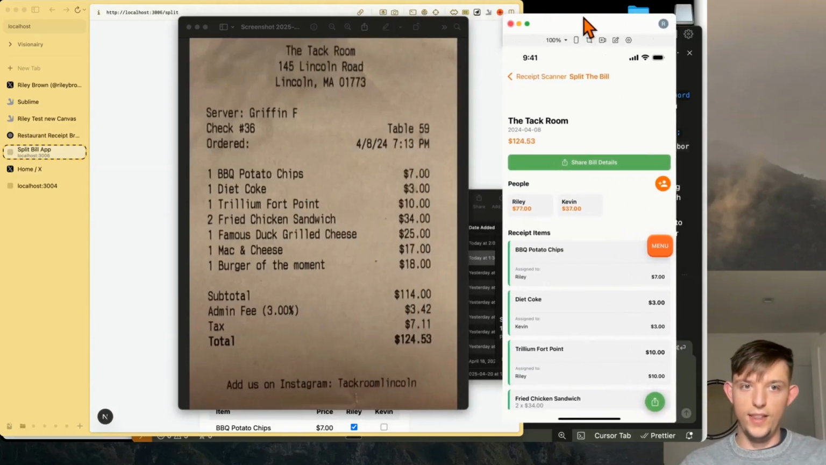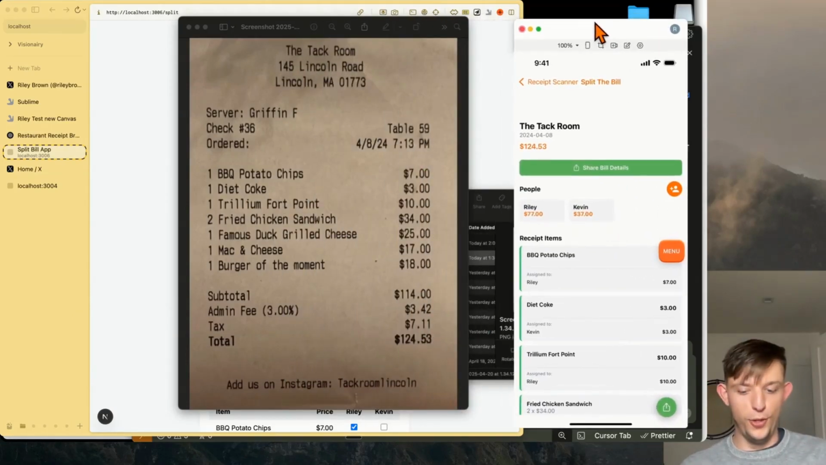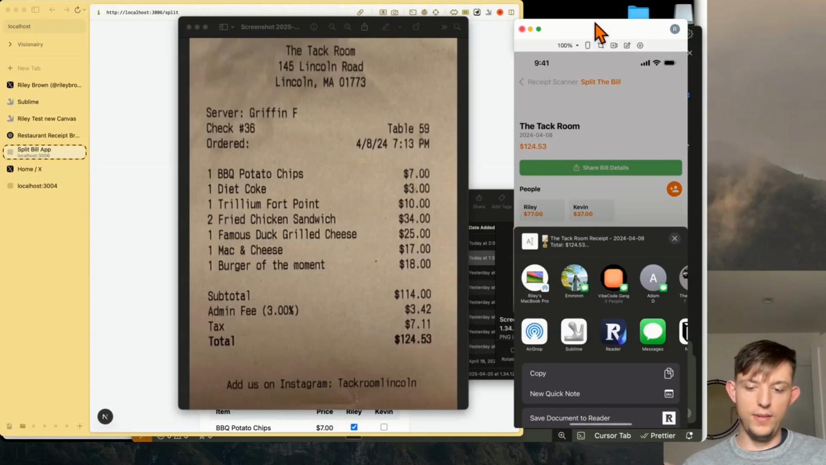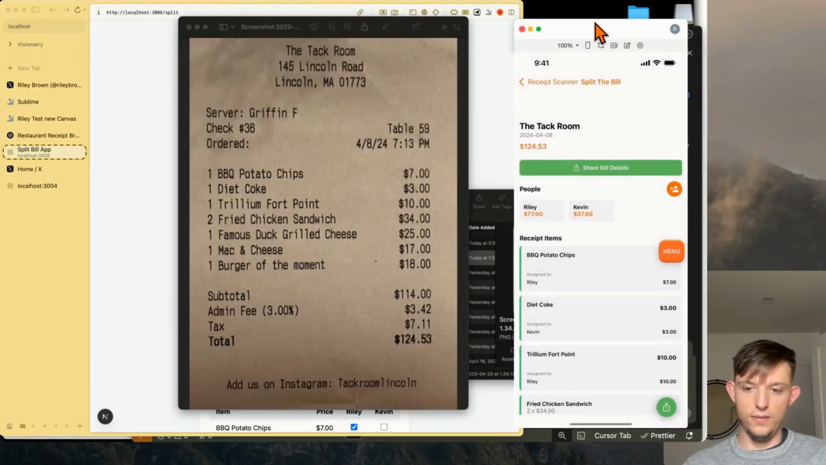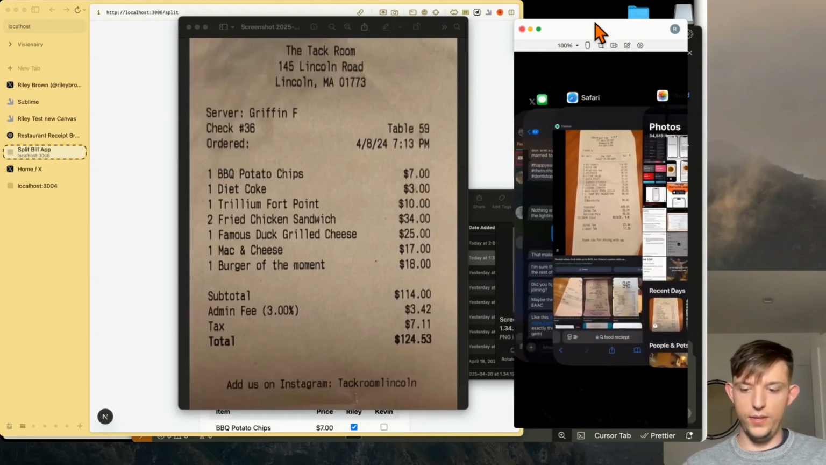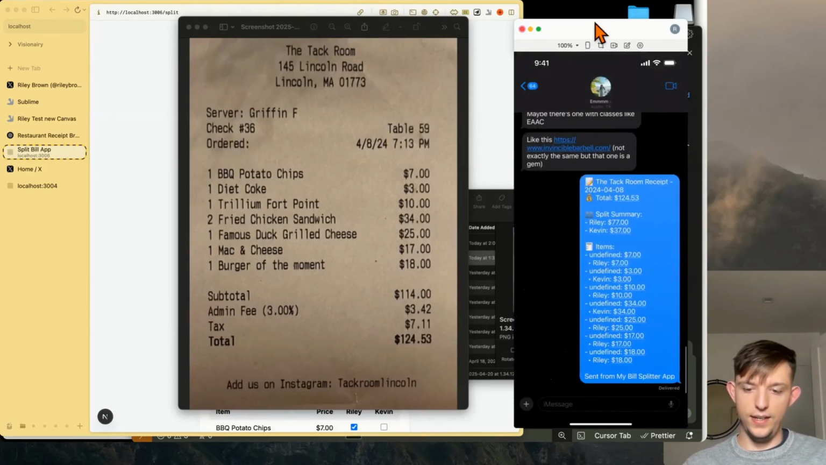Okay, so look at this. It added it in 2 locations actually. It said share bill details. And so all I have to do is press share bill details, and it allows me to very quickly send this information over. And so I'm gonna go ahead and send it to my girlfriend, Emily, even though I did put in Kevin. But as you can see here, the total tack room receipt split Riley, Kevin, and there it is. There's all of the items sent from my Bill Splitter app.